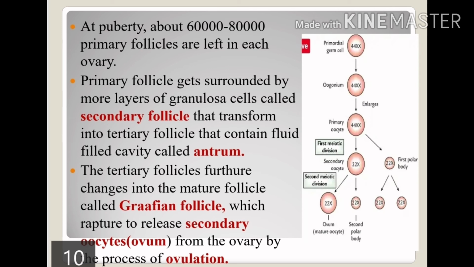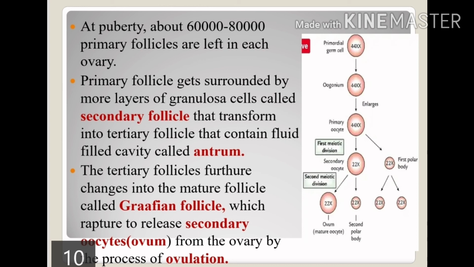What will happen here? This oogonium will accumulate food, it will increase its size, and it will act as a primary oocyte, and this primary oocyte will undergo meiosis phase 1. Here what will happen? In spermatogenesis there was the production of 4 spermatids, but here it will not be similar. Here is the difference.